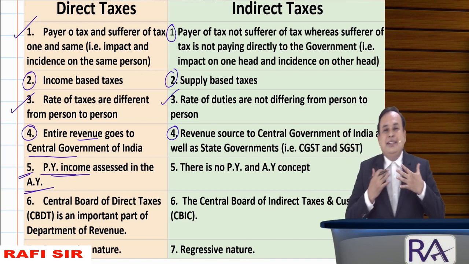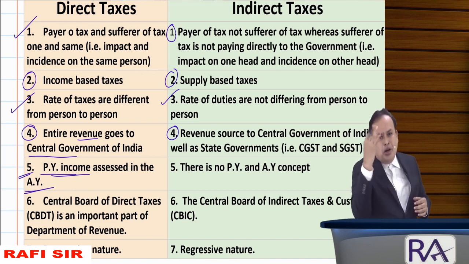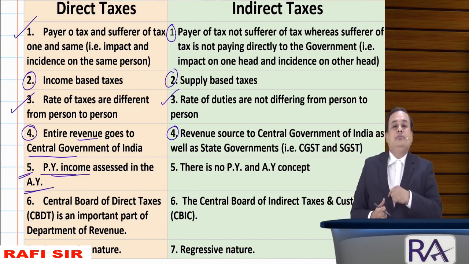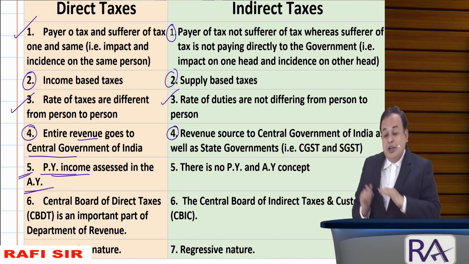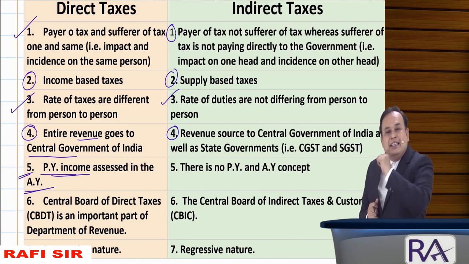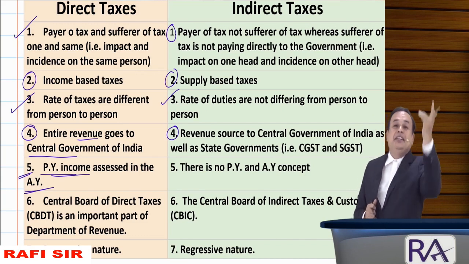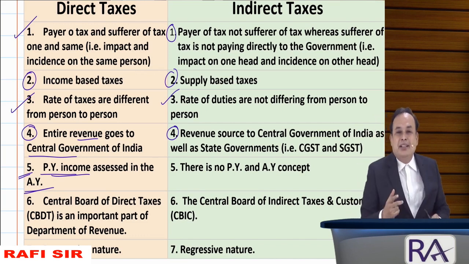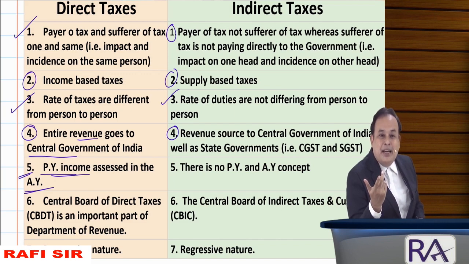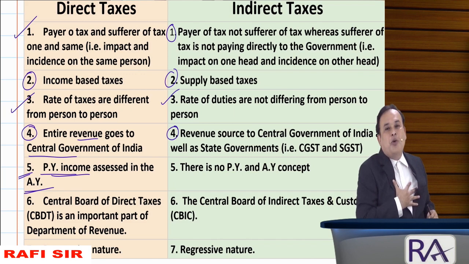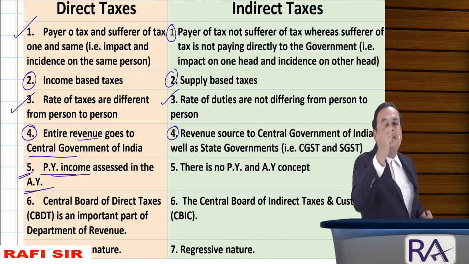Whereas under indirect taxes, there is no concept of previous year and assessment year. For information, what do we call previous year under indirect taxes, my dear? We call it the preceding financial year. Repeating, please, you also repeat along with me. Previous year under indirect taxes, we call the preceding financial year.